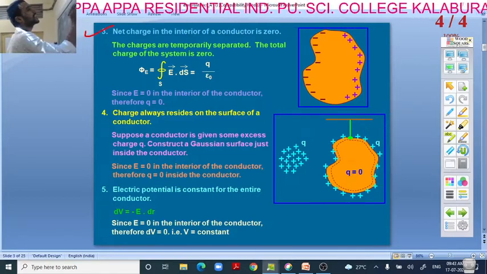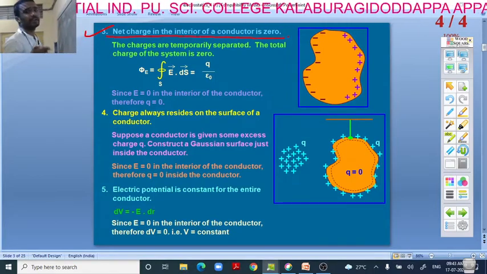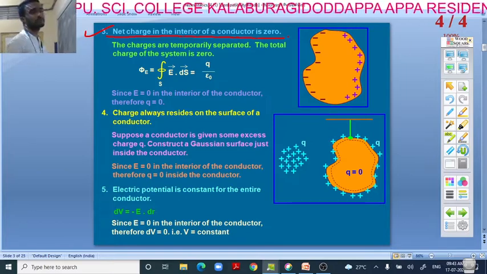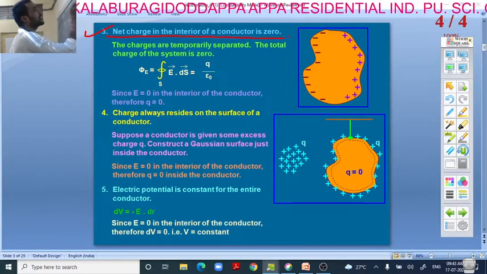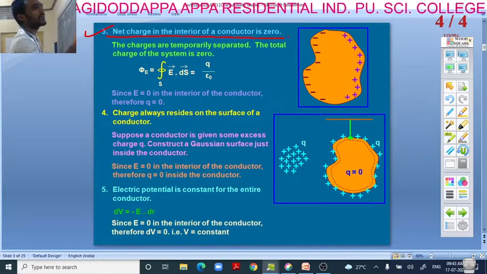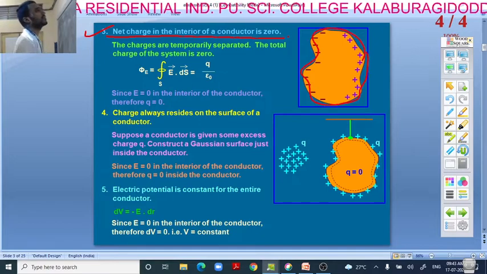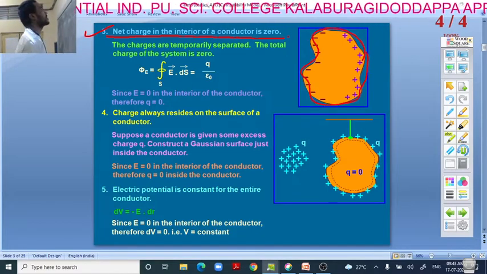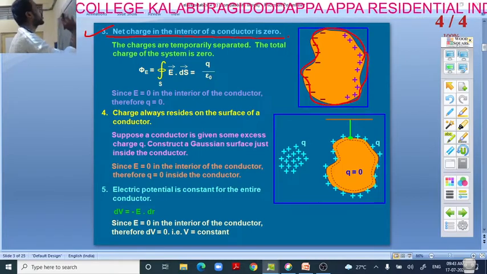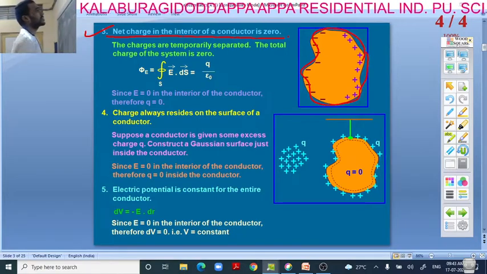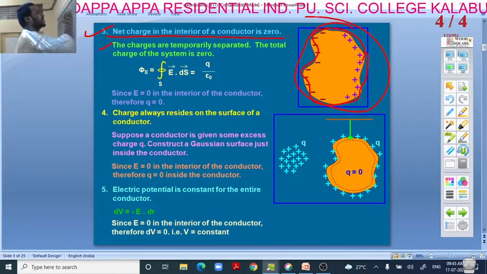Net charge in the interior of the conductor is 0. If net charge is 0 and net electric field is also 0, that we have already discussed in the first point. So net charge in the interior of the conductor is 0, because an equal number of positive and negative charges will be present in the conductor, so the net charge is 0. The charges are temporarily separated. The total charge of the system is 0.